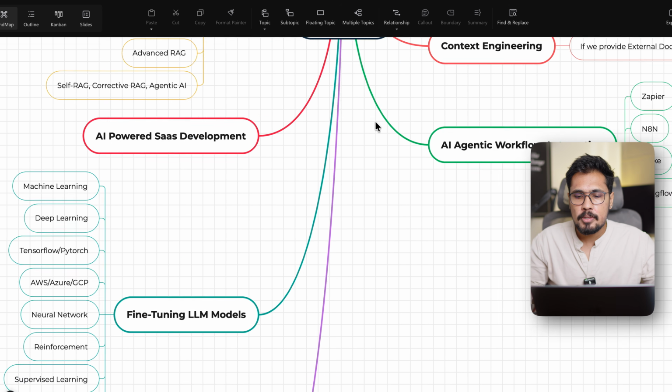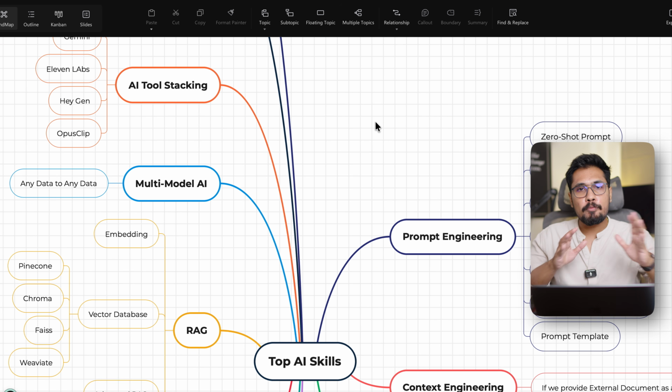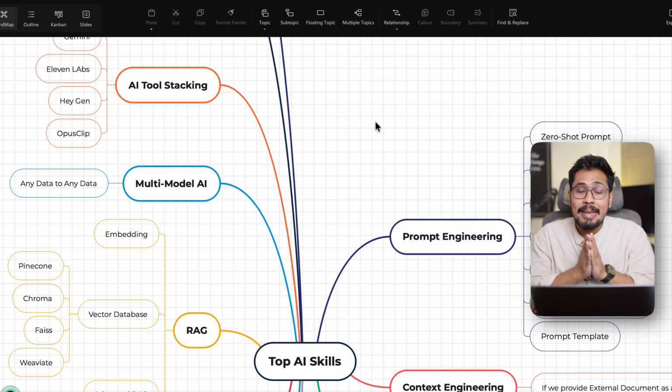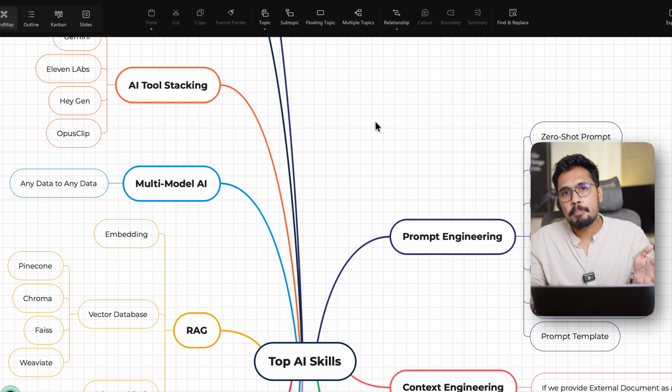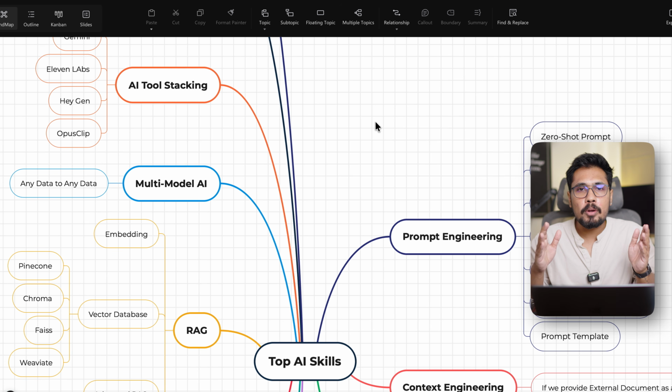So these are some of the skills which you can have, and not just for 2026, for the next 5 years, these skills are going to be most relevant and most in demand. So having these skills, what happens? People are going to consider, instead of hiring a person without any AI skills, it's better to hire a person with AI skills. So you can be in any role. Upskilling into AI is going to be one of the best decisions to make in 2026.